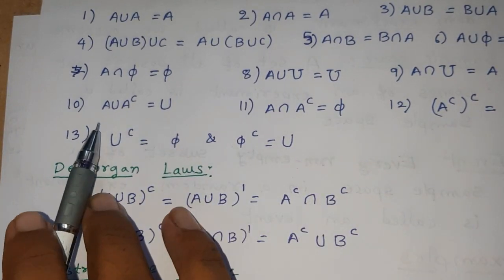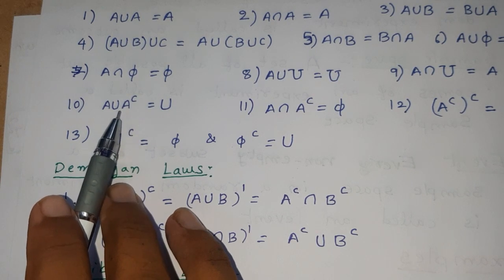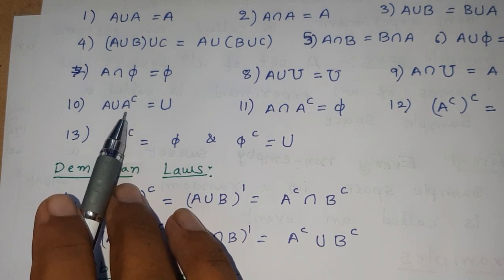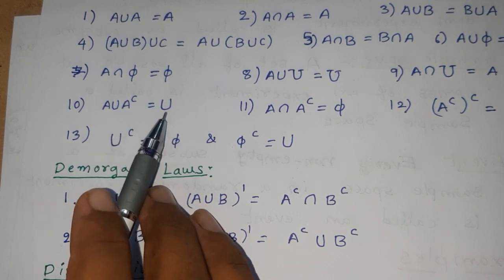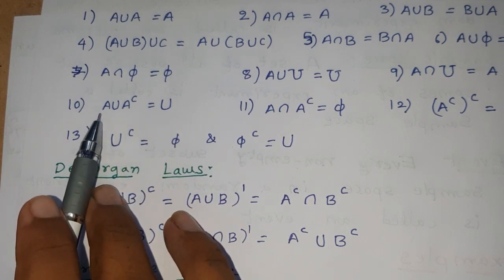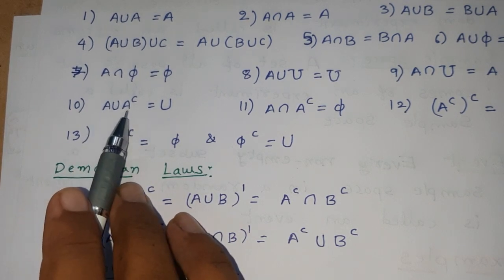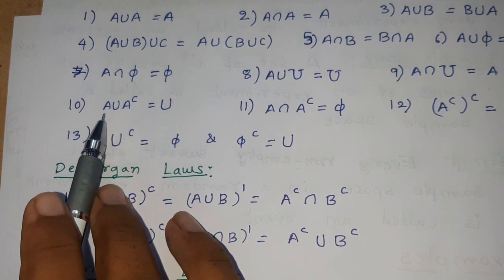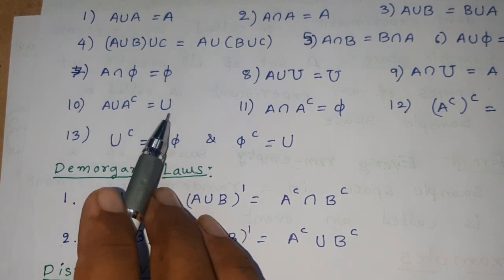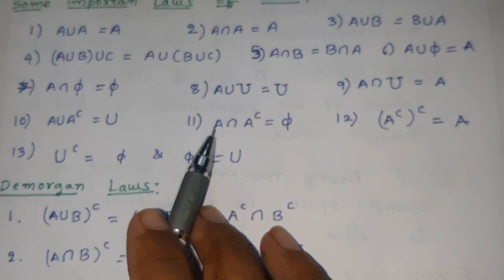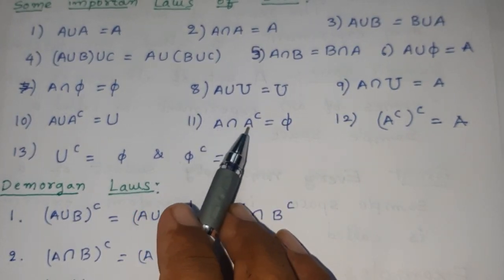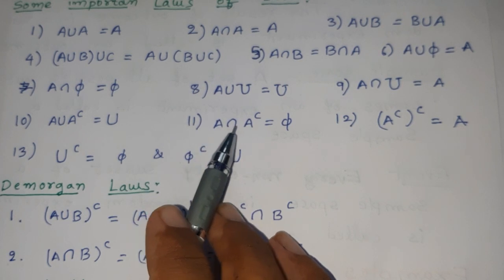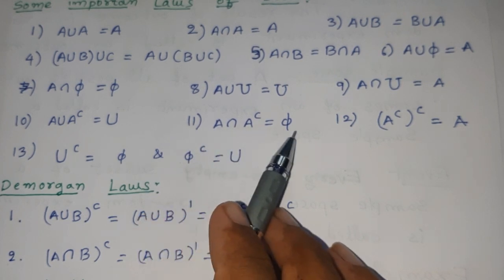A union A complement. A complement consists of all elements of U except the elements of A. Therefore, A and A complement are completely disjoint sets. Here A union A complement is equal to U. A intersection A complement: since there are no common elements in A and A complement, it is the null set.